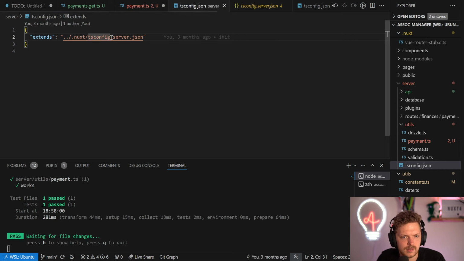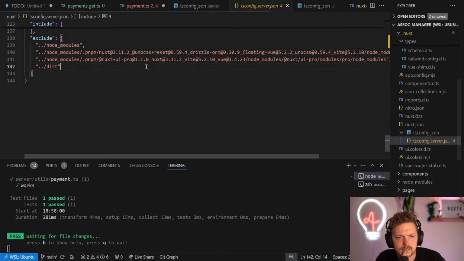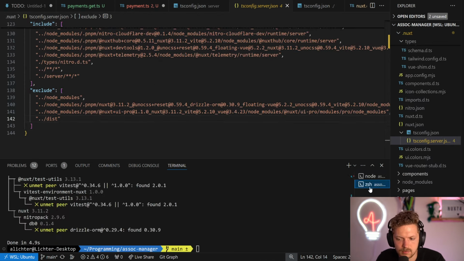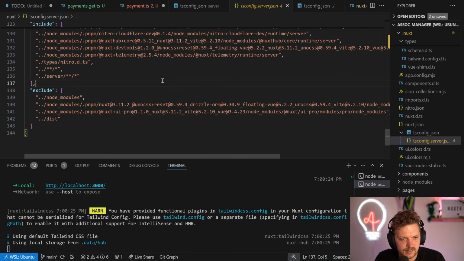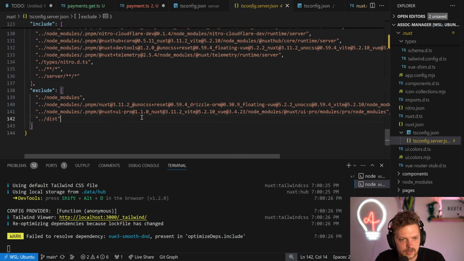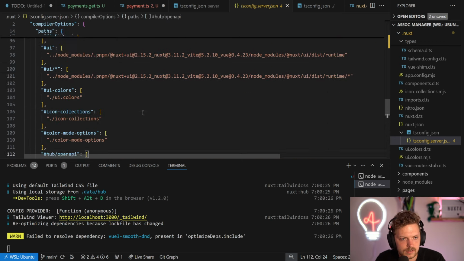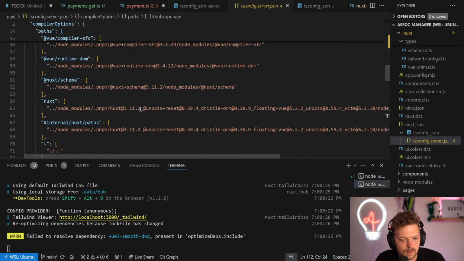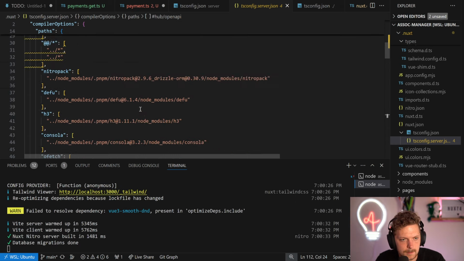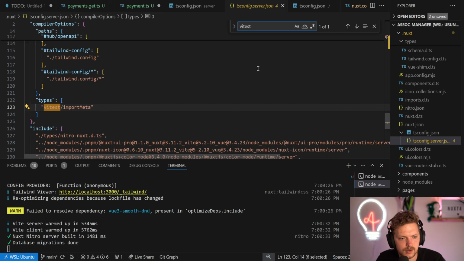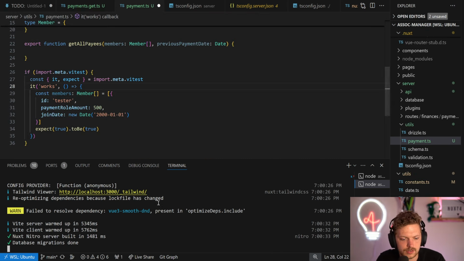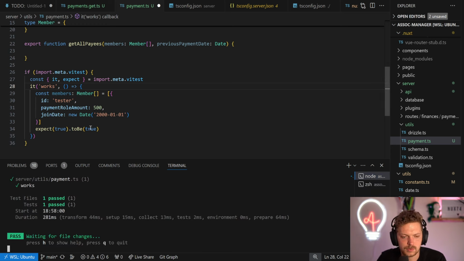Okay. Weird. Because that TS config is the problem. It's probably not in there because the dev server is not running. Let's regenerate this by starting it. And ideally this is then added to the rest of it. So maybe you have vitest now. There we go, types vitest import meta, and everything works. Lovely. This is what we want to see.